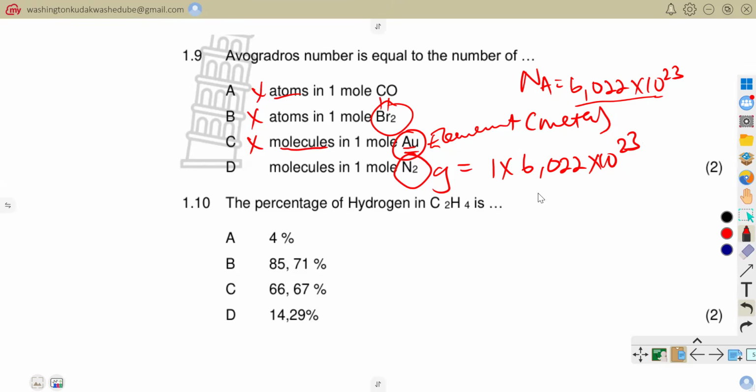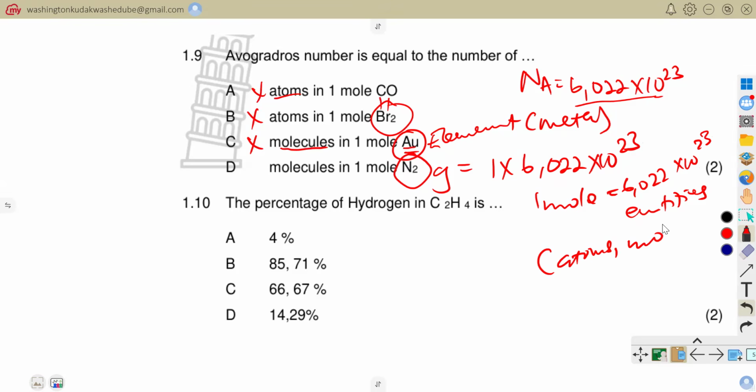Because we know that 1 mole simply represents this number times 10 to the power 23 entities. And these entities can either be atoms, or molecules, or single particles. So we know that this number represents either molecules or atoms.